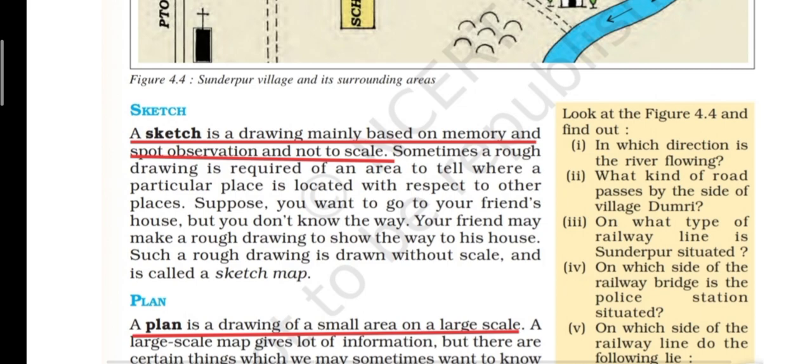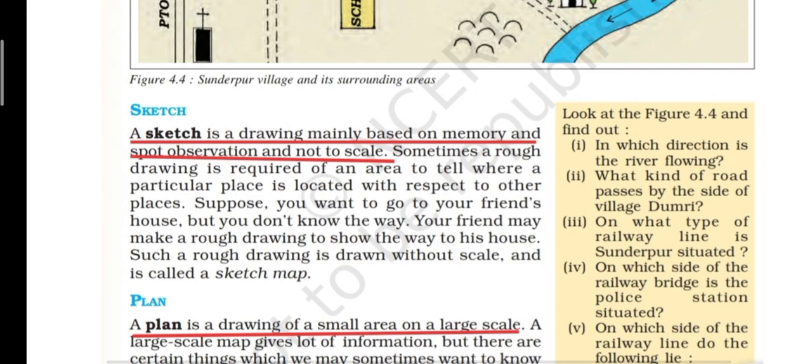So, children, a sketch map is basically a rough drawing. It is based on our memory and how well we can observe different places around. So, it is based on our memory and our observation power. And it does not include scale. It does not include scale means we are not measuring the things exactly. We are just roughly making a sketch. So sometimes, children, we have to draw a rough sketch of any place or an area, so that we can find out where a particular place is located.